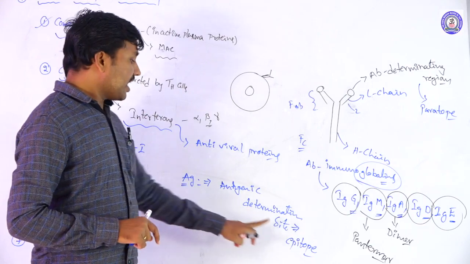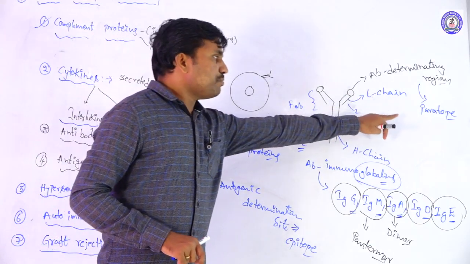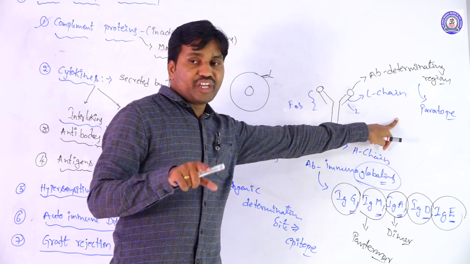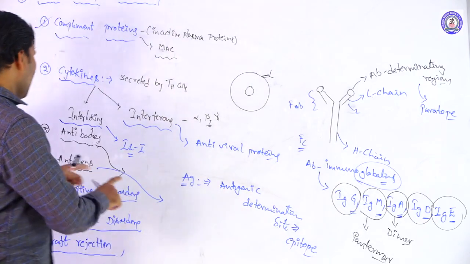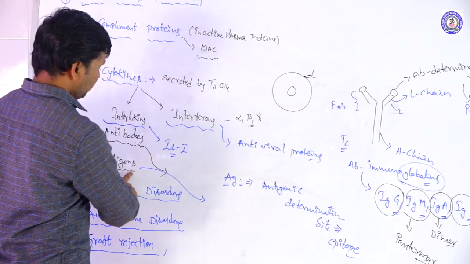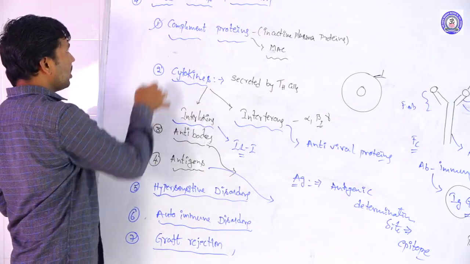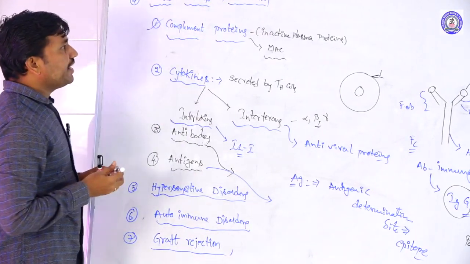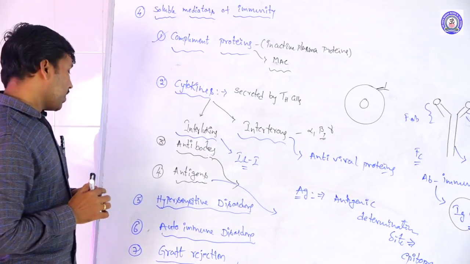When the epitope configuration is similar to the paratope configuration, only then do antigen-antibody reactions form. These all come under the soluble mediators of immunity and are involved in the immune system.